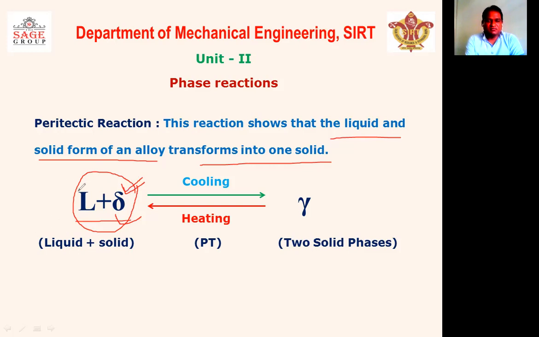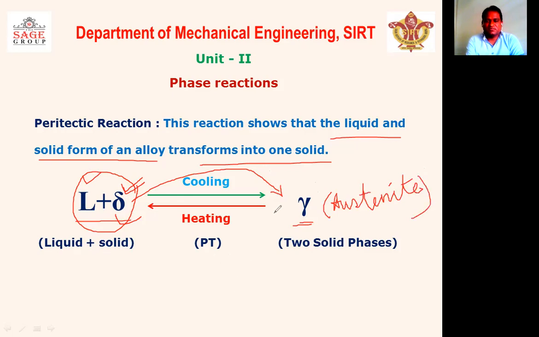So on one end, there is a mixture of liquid plus delta iron, and when the temperature decreases, solidification starts. Under the cooling process, this phase transforms to a single solid, that is gamma, also known as austenite.